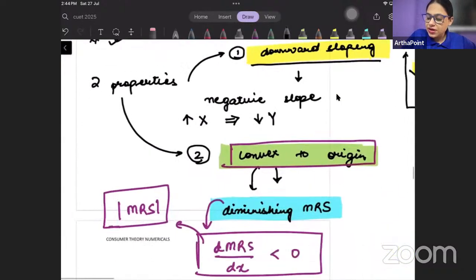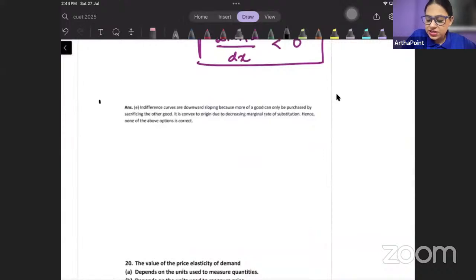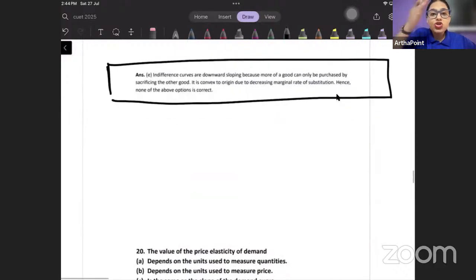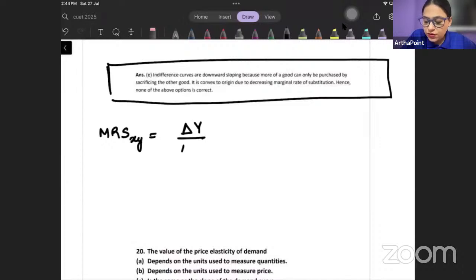Why is it downward sloping? Let's write this down. An indifference curve, you can just make a note of it. An indifference curve is downward sloping because to increase the consumption of one commodity, you have to give up the other commodity. अगर हम एक commodity के consumption को बढ़ाते हैं तो दूसरे commodity की consumption को कम करना पड़ता है. Right? So what is MRS? MRS is nothing but how much Y I have to give up for an additional unit of X. तो Y को हम give up कर रहे हैं. I am giving up Y. X को हम increase कर रहे हैं for extra unit of X.